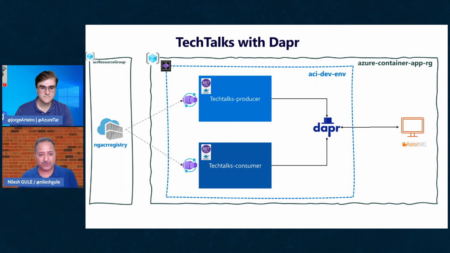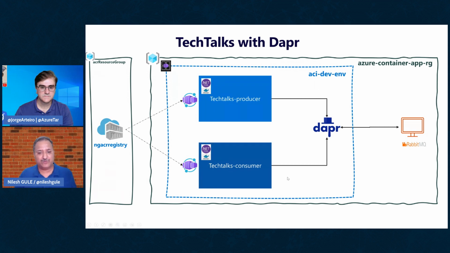And then there is a consumer which consumes those Tech Talks. The consumer picks up the message, since a Tech Talk is stored as a message in RabbitMQ. So we decouple the producer and consumer by using a pub/sub mechanism, and we are going to use RabbitMQ for that.